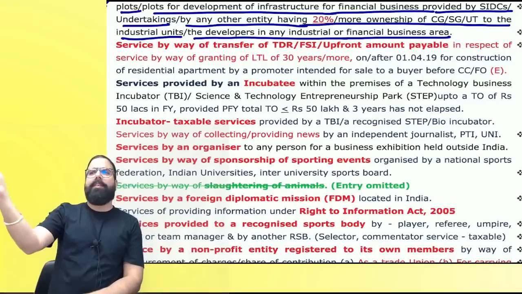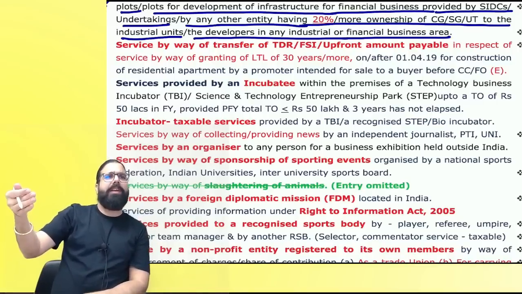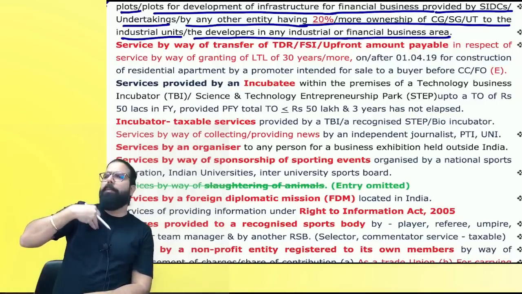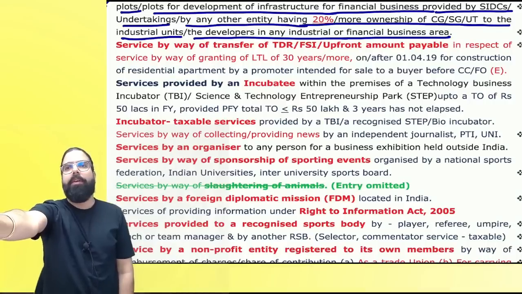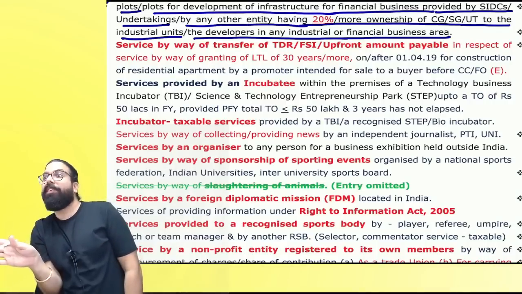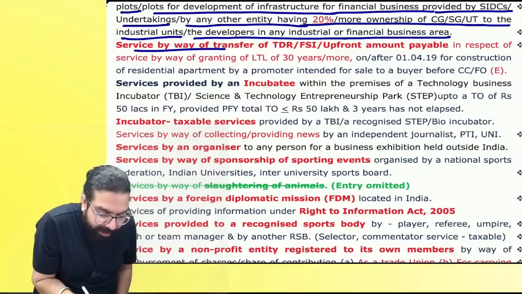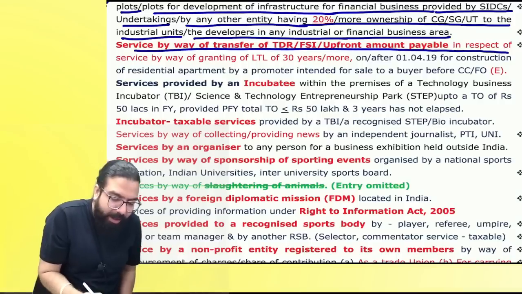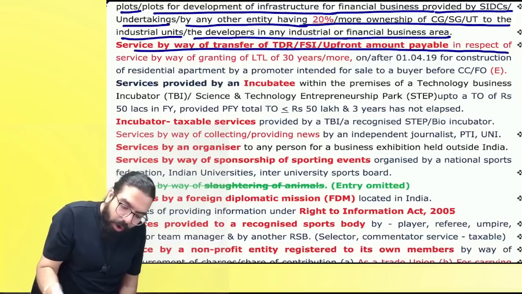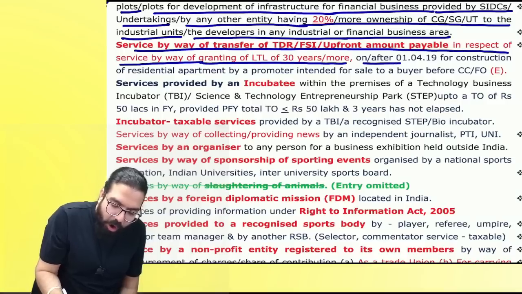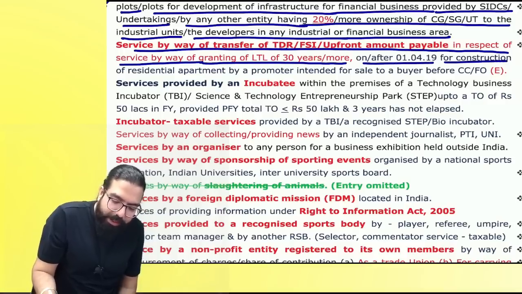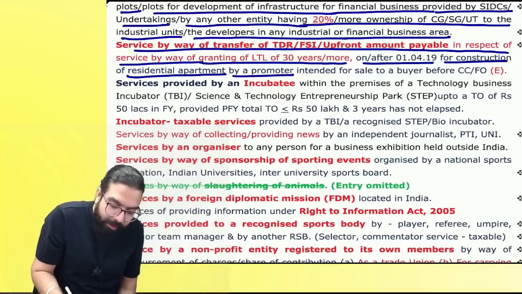But do you remember, giving of development right, floor space index, etc. to a promoter? Promoter pays GST under RCM, but that also is under exemption if you sell the flats before completion certificate or first occupancy, whichever is earlier. It says services by way of transfer of development right, floor space index in respect of, or upfront amount payable in respect of services by way of granting of long-term lease on or after 1/4/2019 for construction of residential apartment by a promoter. Okay, everyone?